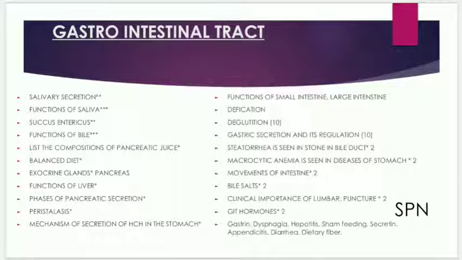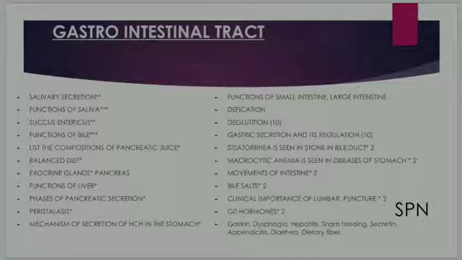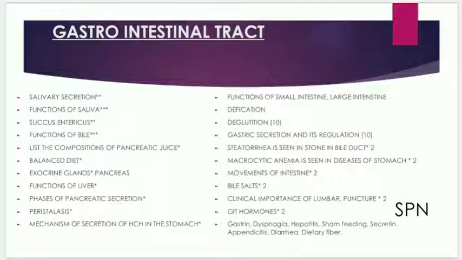GIT: salivary secretion, functions of saliva, enteric circulation, functions of the bile, list the composition of pancreatic juice, balanced diet, exocrine glands, pancreas, functions of liver, phases of pancreatic secretion, peristalsis, mechanism of secretion of HCl in the stomach, functions of the small intestine, large intestine, defecation, deglutition, gastric secretion and its regulation,